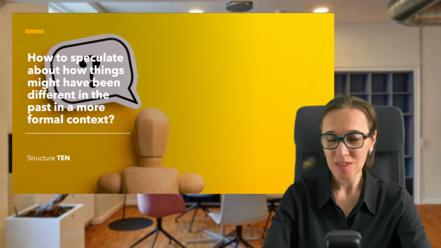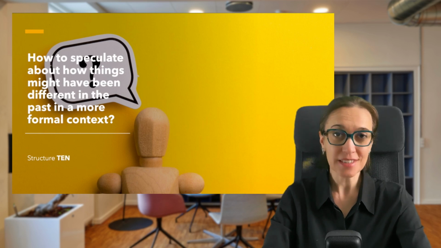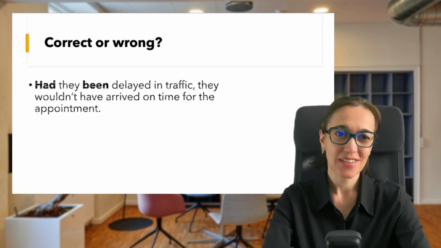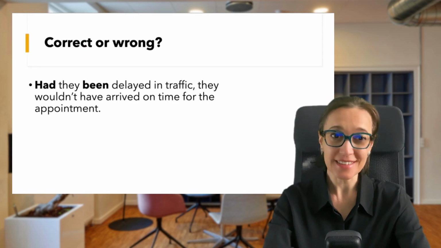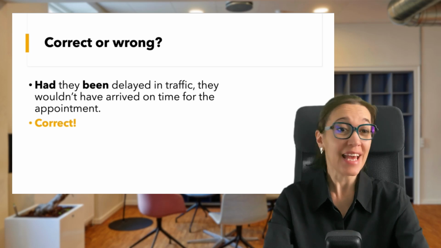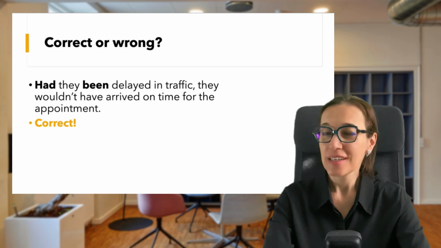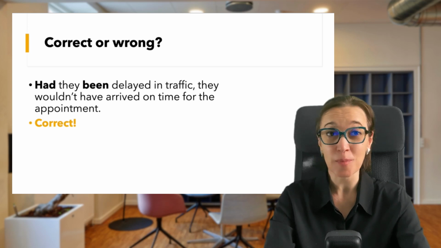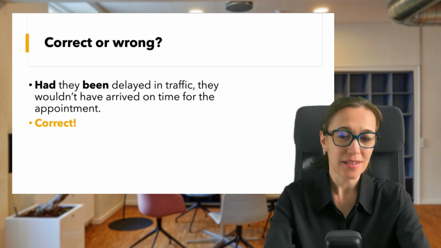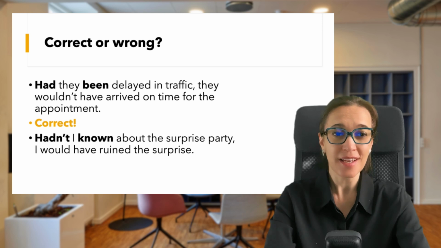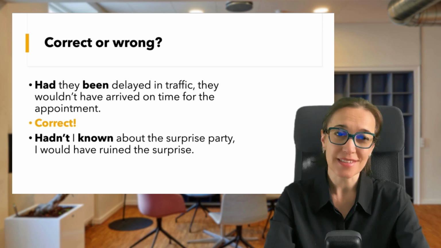For speculation about the past, the third conditional is in charge, right? What about this? Had they been delayed in traffic, they wouldn't have arrived on time for the appointment. This one is correct. Using the inverted had without if suggests a more formal tone while discussing hypothetical pasts that didn't happen.